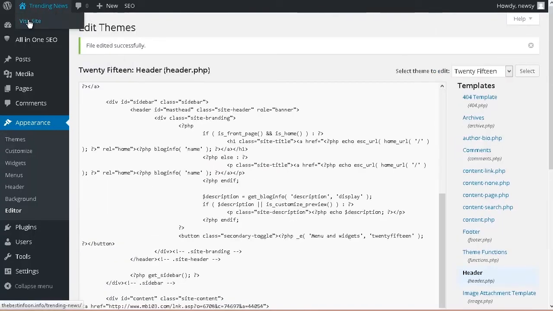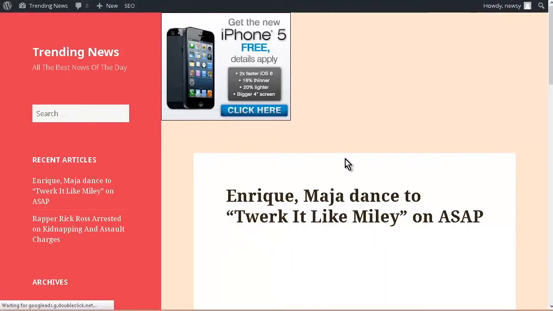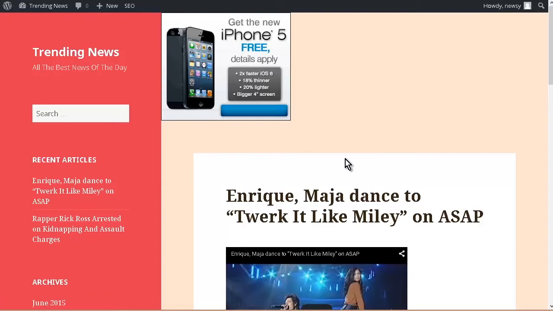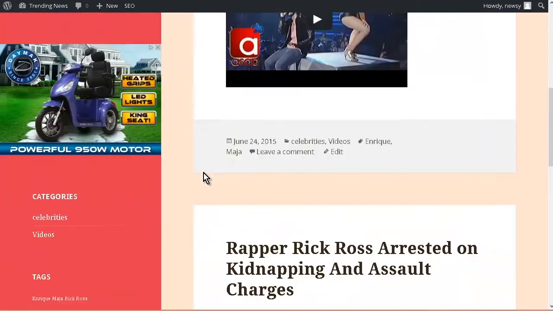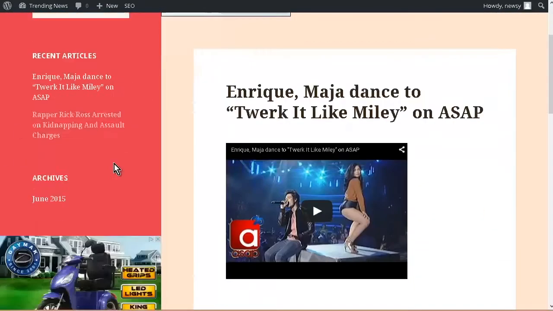Go to the site and see, and there it is right there. We could put some HTML in there to center it if we want. But you'll see now that we have the ad here and we have our ads on this side.